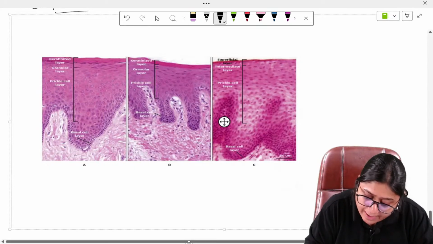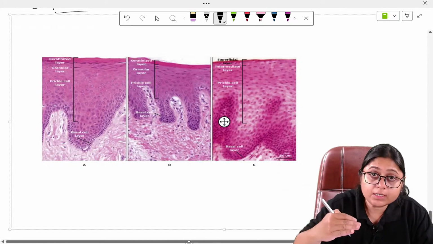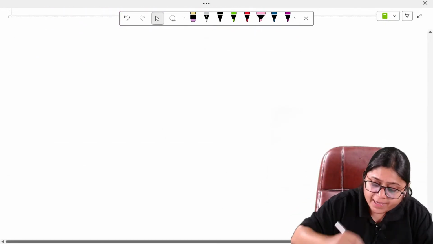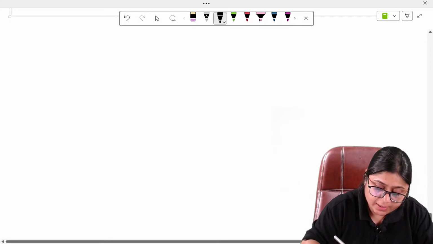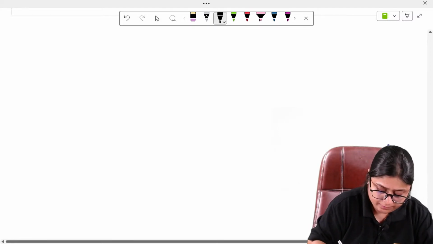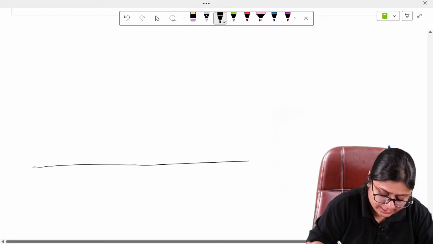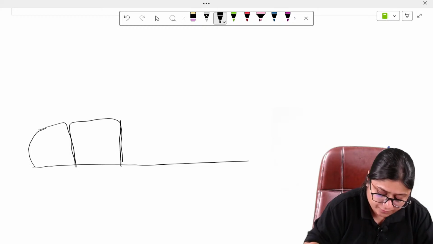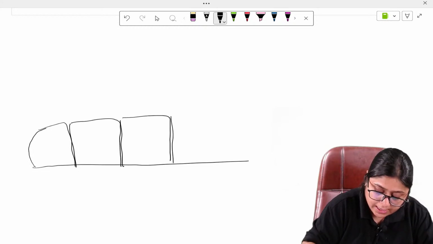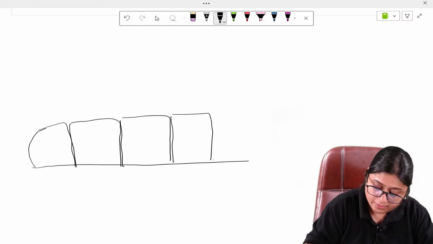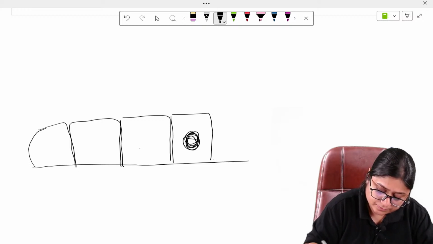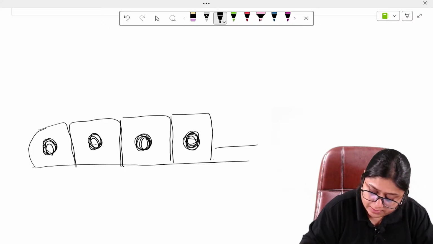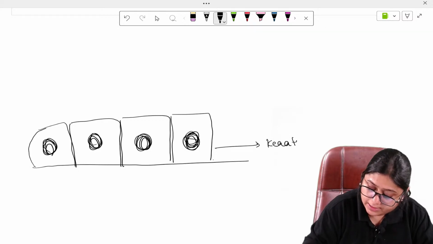The outer oral epithelium is divided into certain strata or layers. At the base, you have the basal layer. The major cells of the basal layer are keratinocytes. They are very active cells.